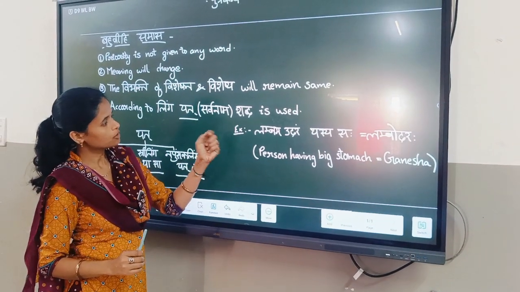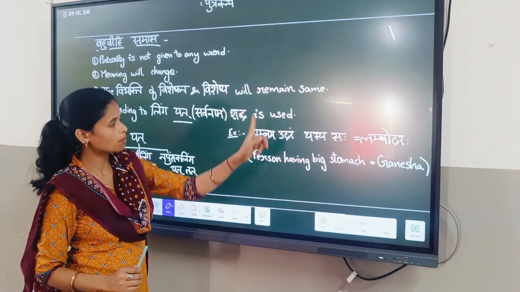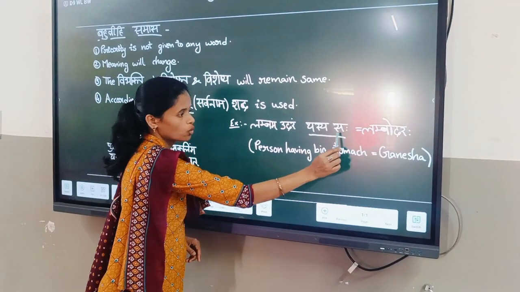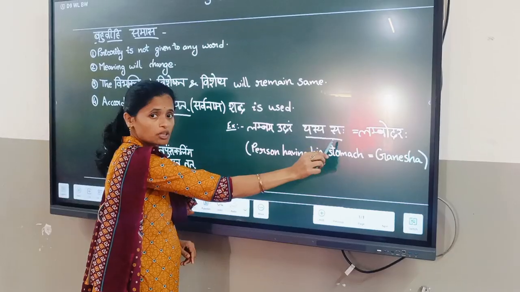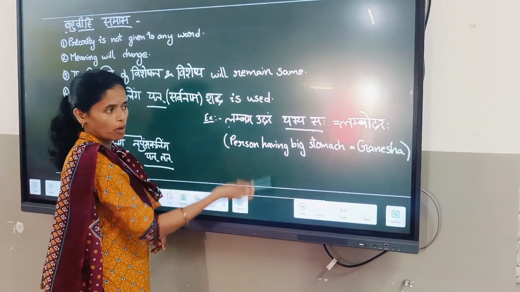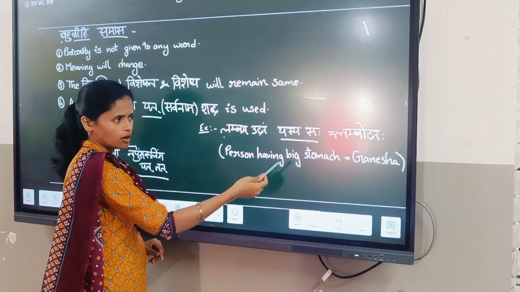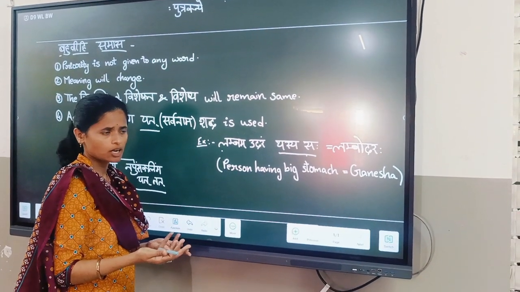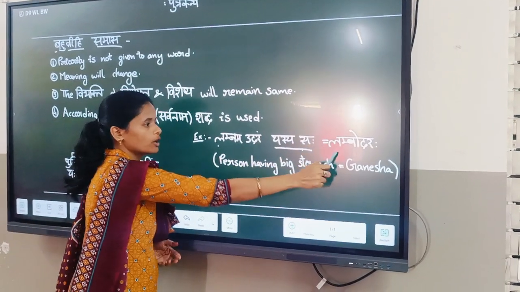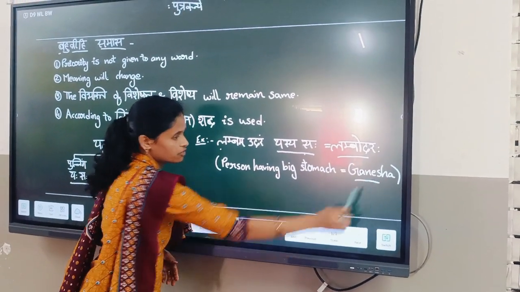Come to an example, one example I gave here: lambam udaram yasya saha. Here we wrote yasya saha, which means who have. Lambam udaram means big stomach. Who has a big stomach? Many people have a big stomach, right? But this word indicates only Lambodara, meaning Ganesh Bhagwan.